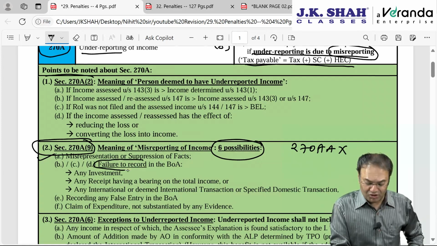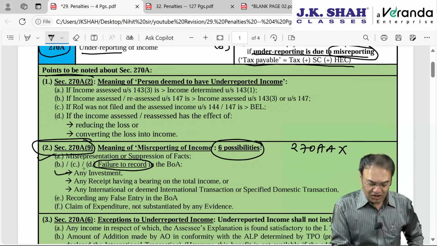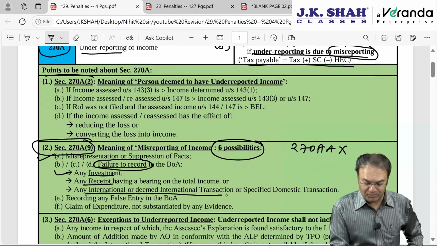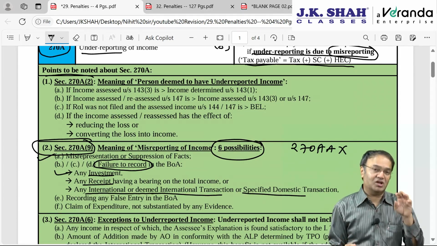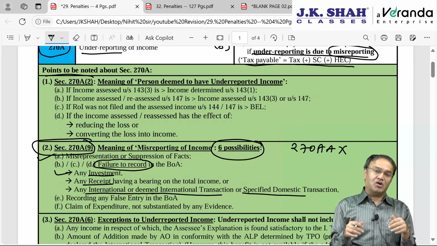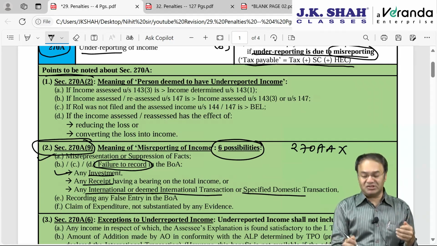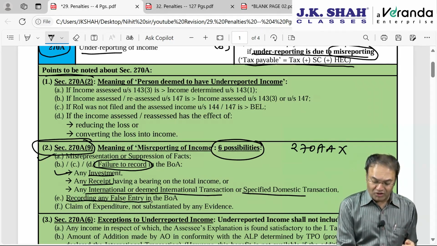So, failure to record in the books of accounts an investment, any receipt having a bearing on total income, or any international, deemed international or specified domestic transaction. The next item is where it is recorded in the books of account but a false entry is passed, that is, recording any false entry in the books of account.